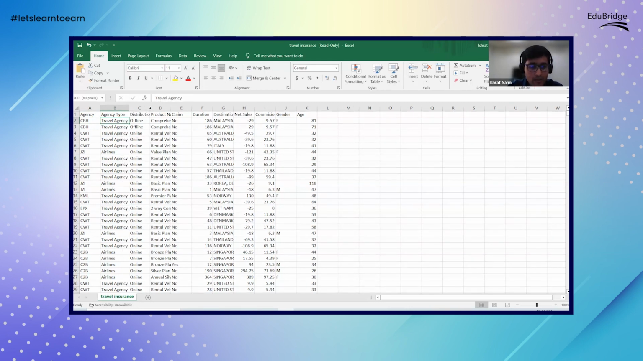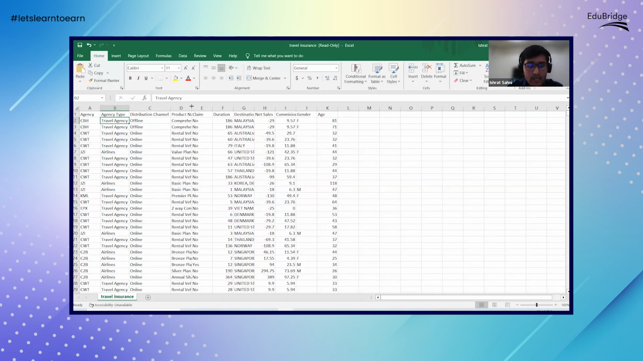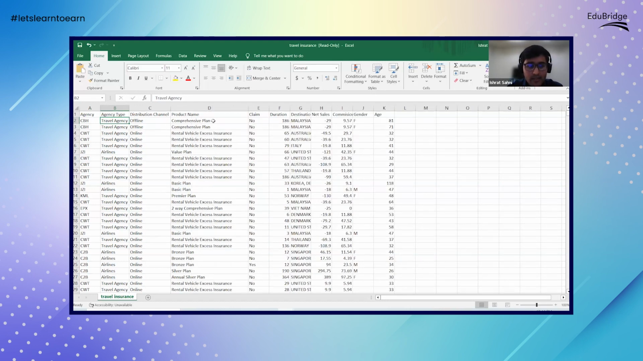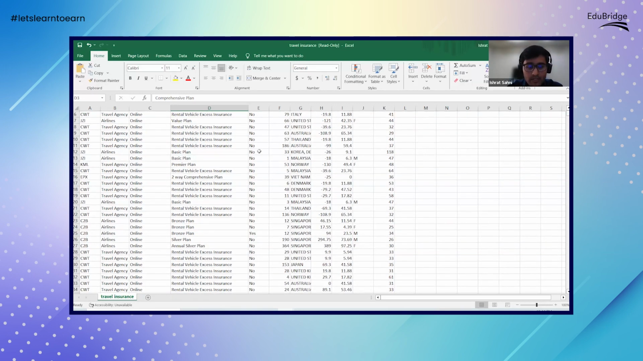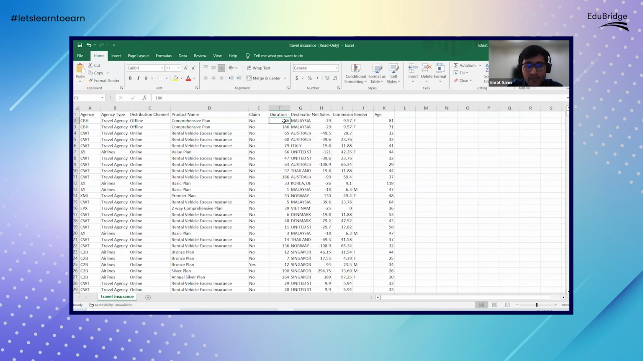Then we have the distribution, whether they provide online or offline distribution channels. Then we have the product name. These are the different types of products that the insurance company offers. Is it a comprehensive plan? Is it rental vehicle insurance? Is it a basic plan? Then the claim variable is what is interesting here, because it shows whether a claim was made or not. So it's a simple no or yes. Then we have the duration of the plan taken, the destination, the net sales and commission made, and then the gender and the age of the person who has taken the plan.